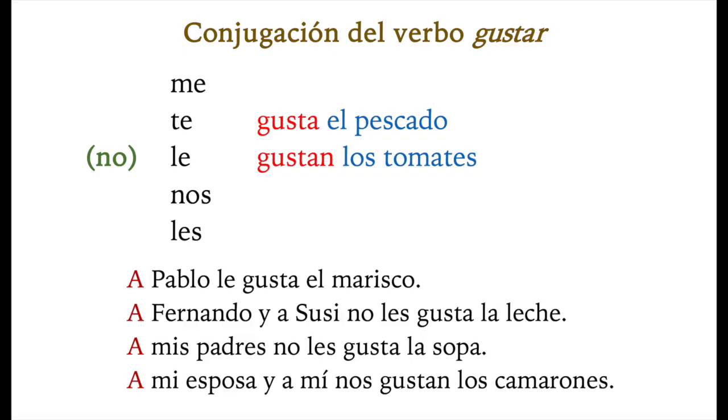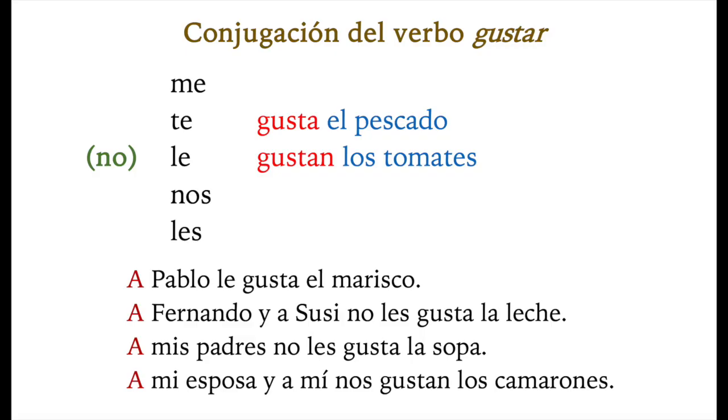Por ejemplo, a Pablo le gusta el marisco. Pablo likes seafood. Because we're specifying the name, we need to use the preposition a before the name. This happens with the verb gustar, not with any of the verbs we've seen in the class so far. A Pablo le gusta el marisco.